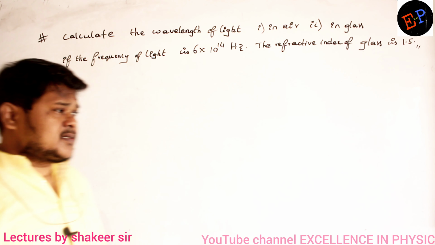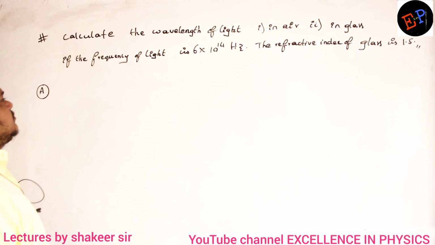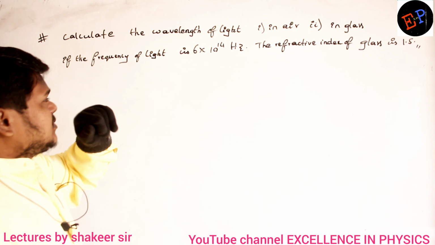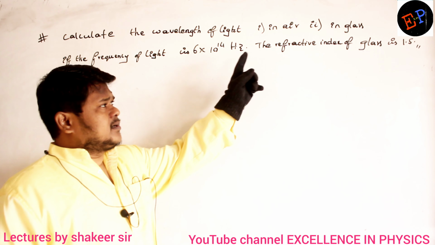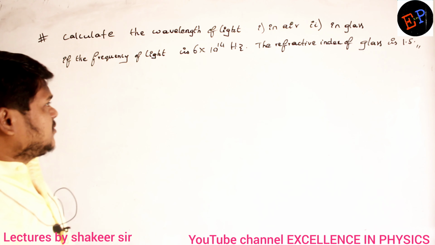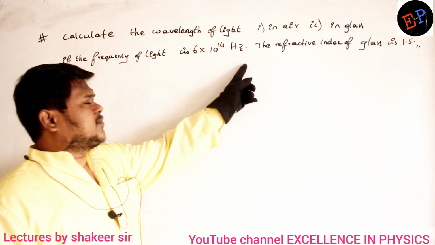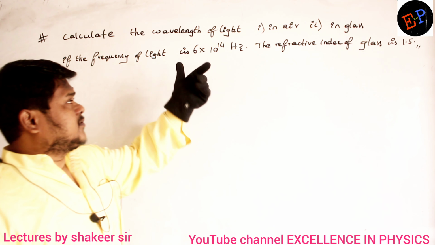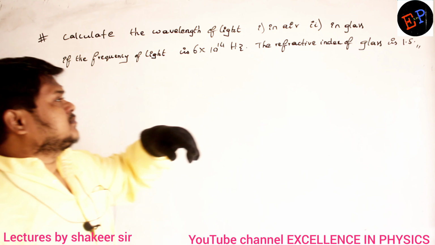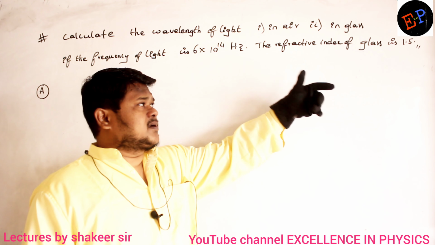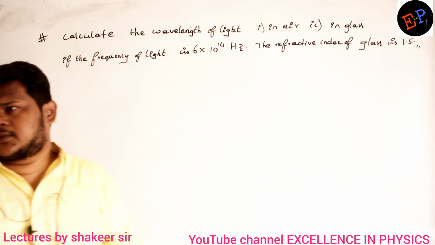So let us see this question. Calculate the wavelength of light in air and in glass. In both of them I want to find out, if the frequency of light is 6 into 10 power 14 hertz. Frequency of light is given, and refractive index of glass is given as 1.5.